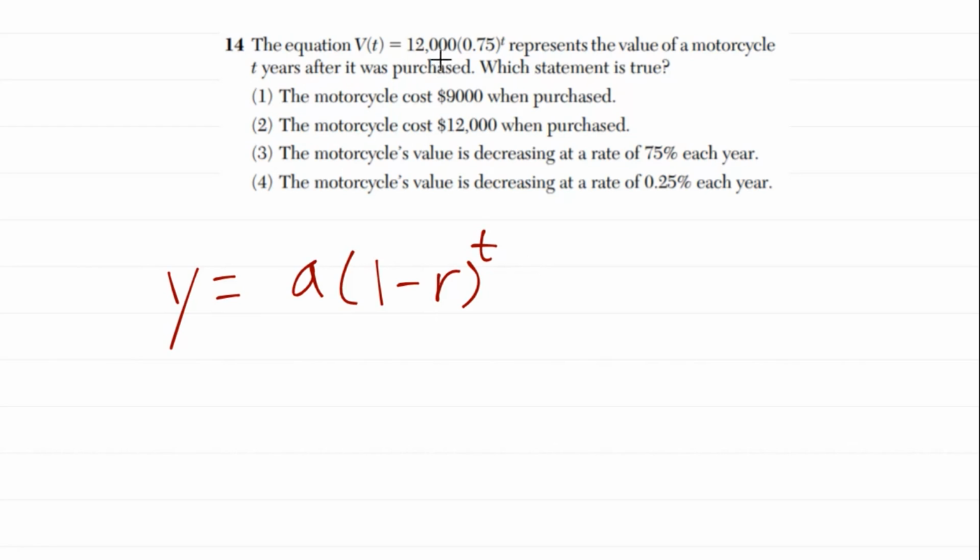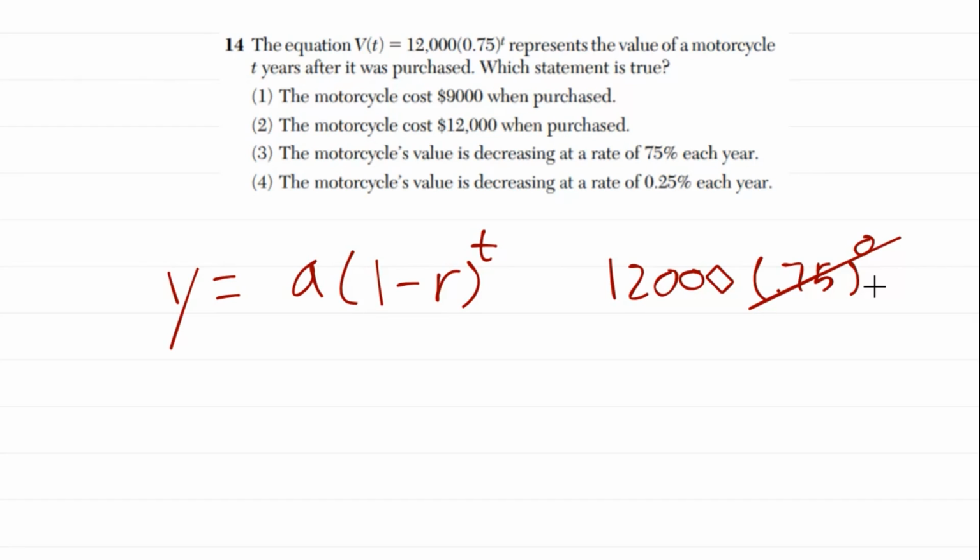All right, so if I look at this expression and I plug in, we have 12,000 times 0.75 to the 0. Anything to the 0 power is just 1. So that's just 1. I want you to imagine that at t equals 0, that's basically when I purchased it.